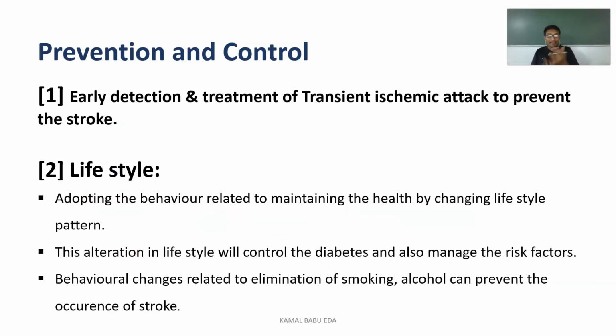As I said, early detection and early treatment of transient ischemic attack will prevent the stroke. This transient ischemic attack is an earlier sign, a warning sign for the stroke. Next, what you can do is lifestyle. Lifestyle is very important here. Adopt behavior related to maintaining health by changing your lifestyle pattern: avoiding junk foods, avoiding high salt, avoiding hypertensive things, taking medication properly, maintaining the diet, controlling your blood sugars, and regular health checkups. All these aspects can prevent the stroke.